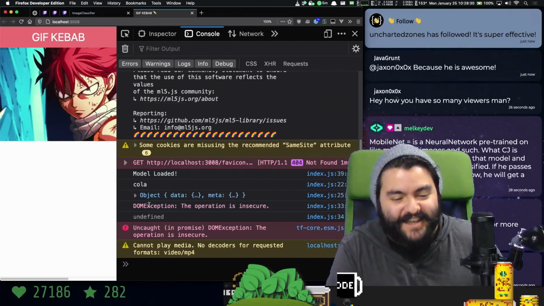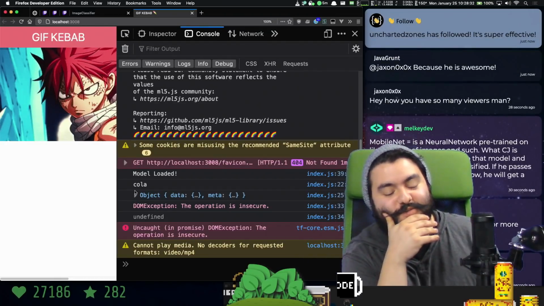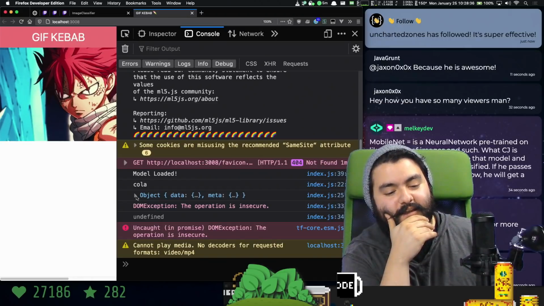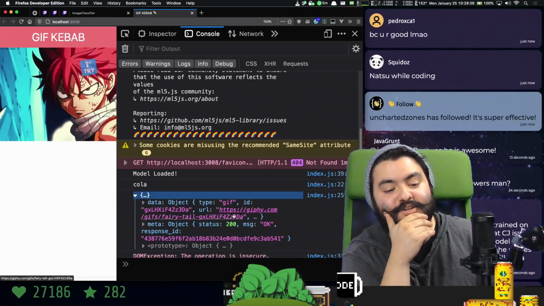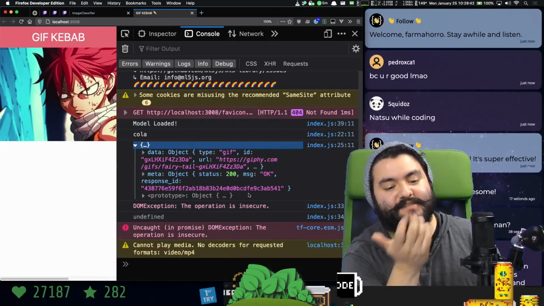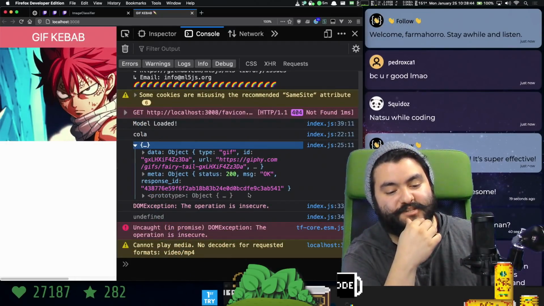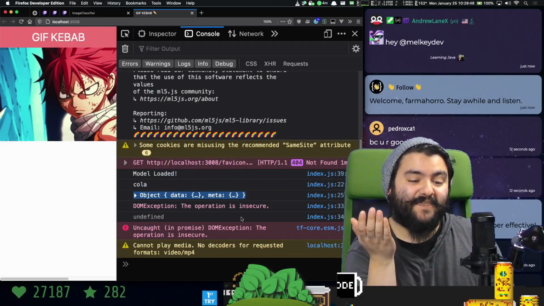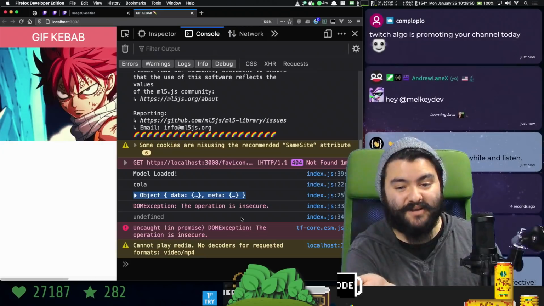They want to watch. Okay, so the image URL or the video URL potentially has to deal with CORS. And to be able to classify it, this library needs to be able to download the image data. So we actually need to run this image through like a CORS proxy.